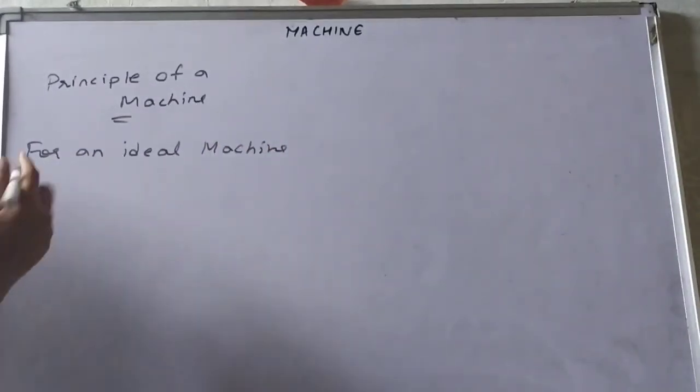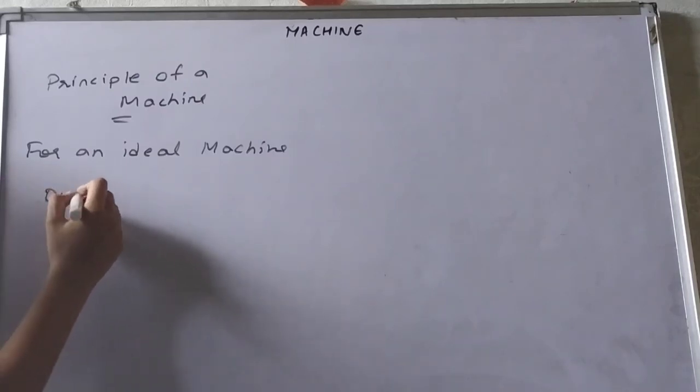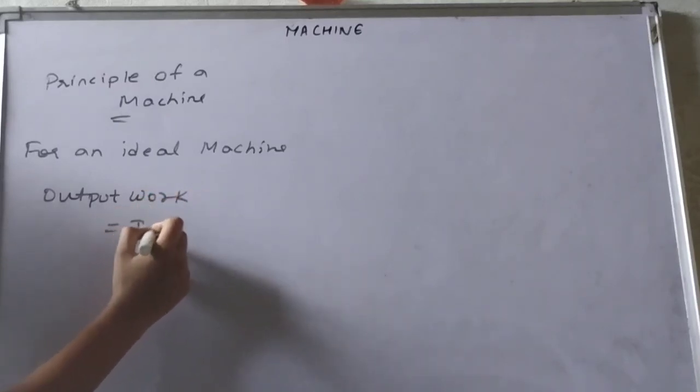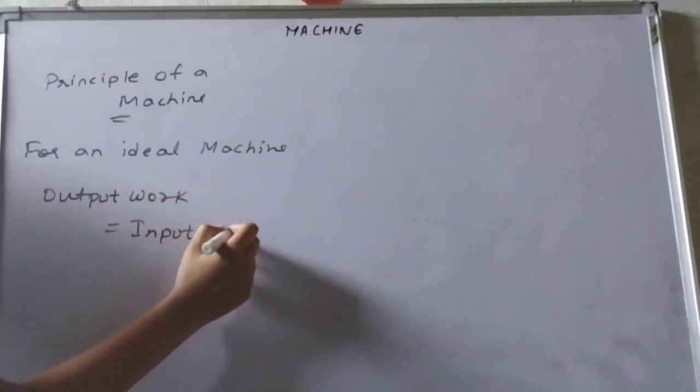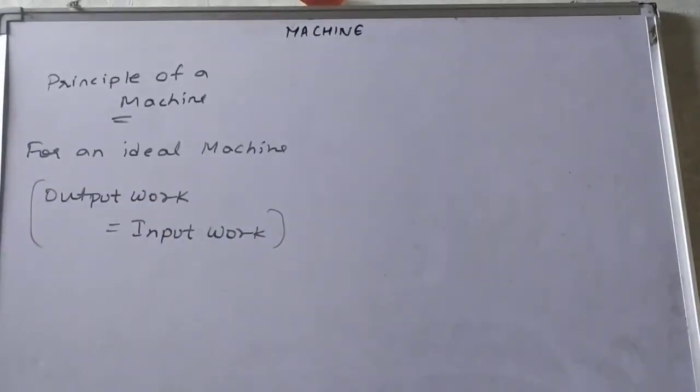Okay, so in this case the output work will be equal to the input work. This is the principle of the machine, in which the output work is equal to the input work. Okay, now next one.